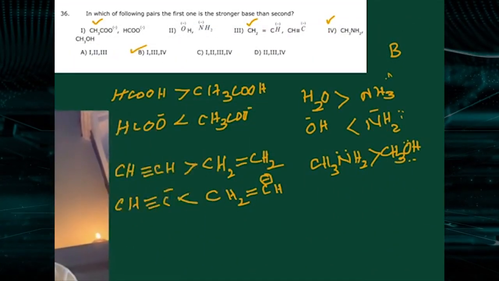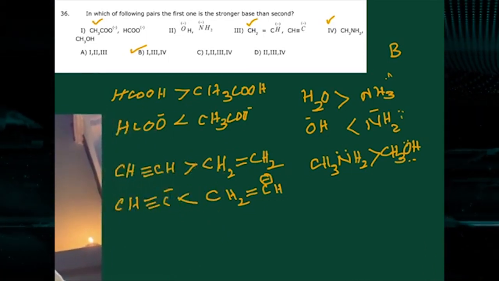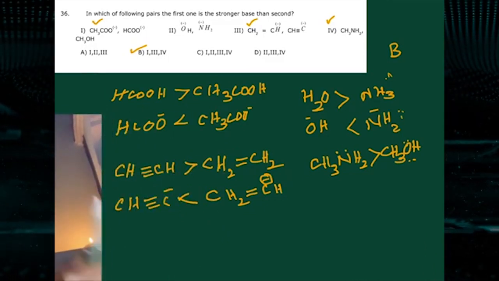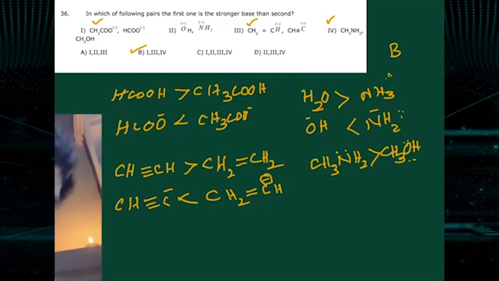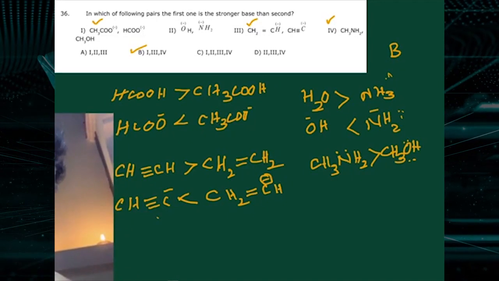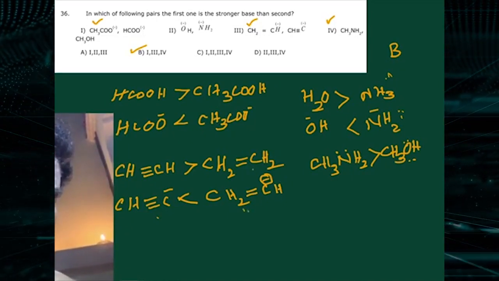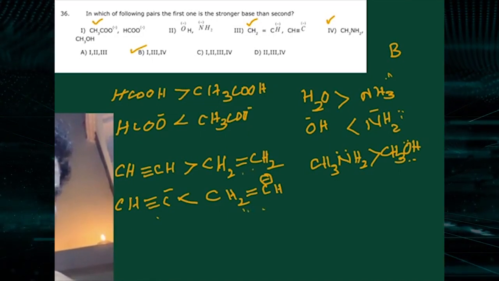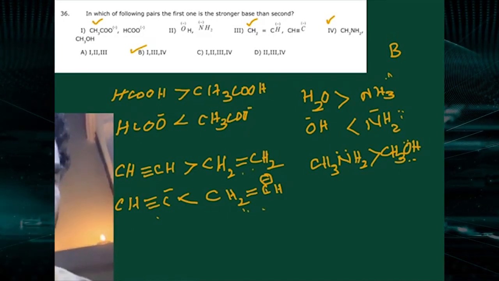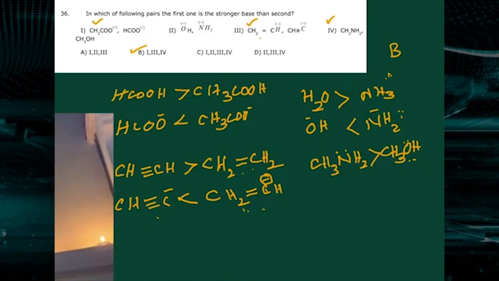So that is, acetylene is more acidic than ethylene. So acetylide ion, and this is the vinyl carbanion. This is the conjugate base of the weaker acid. This is strong. You see, this is correct. First one is the strong base, second one is the weak base.